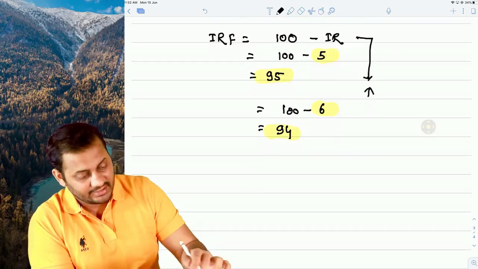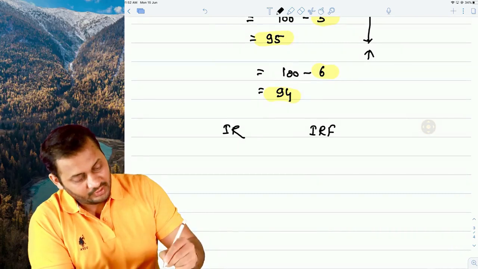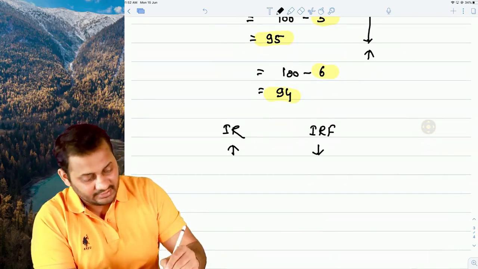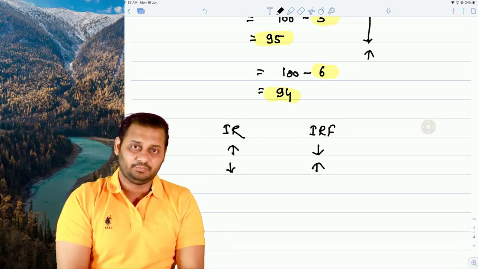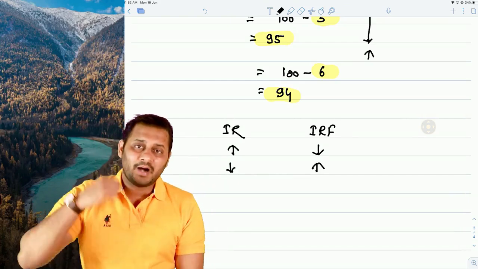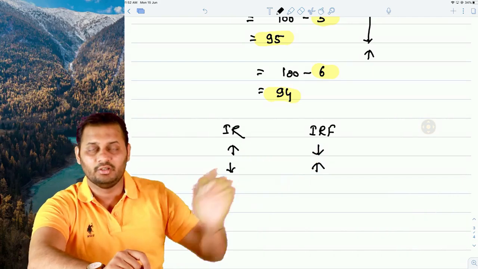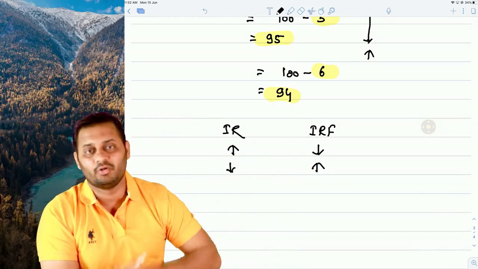With this, I can conclude that if interest rate increases, interest rate futures will decrease. If interest rate decreases, interest rate futures will increase. So when you say you want to buy interest rate futures, that means you are buying the bond. If you are selling interest rate futures, that means you are selling the bonds.